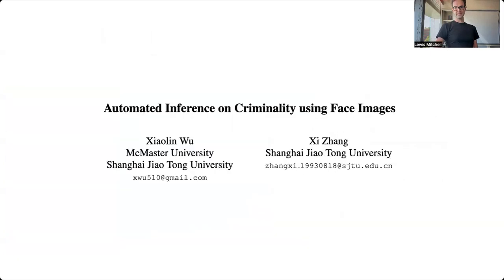Here's the case study that I want to focus on for this video. This is a paper that came out a few years ago called Automated Inference on Criminality Using Face Images. This was an amazing piece of machine learning purported to be able to take pictures of people's faces and then detect whether they're criminals just by running a neural network, deep learning algorithm on those images. So you can tell just from people's faces whether they're a criminal or not.